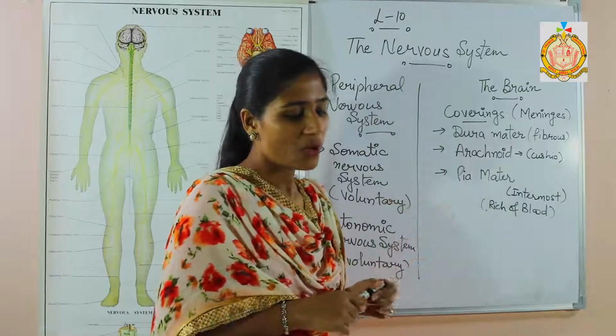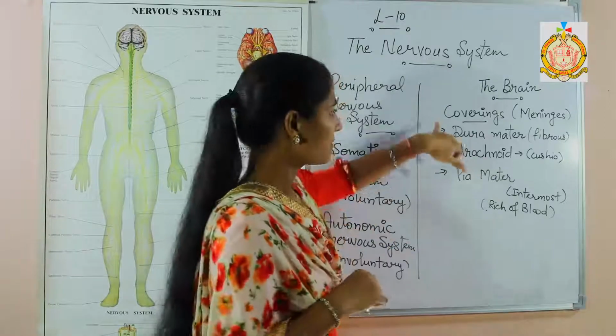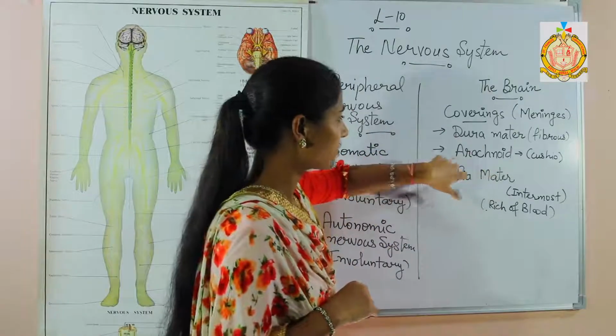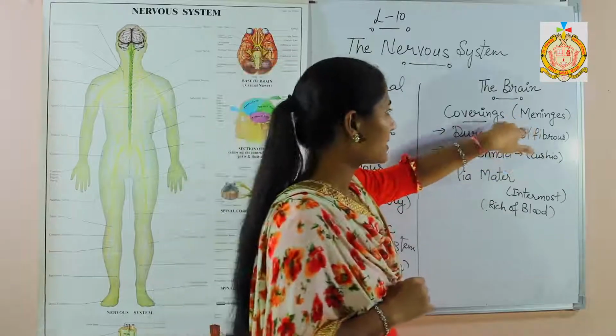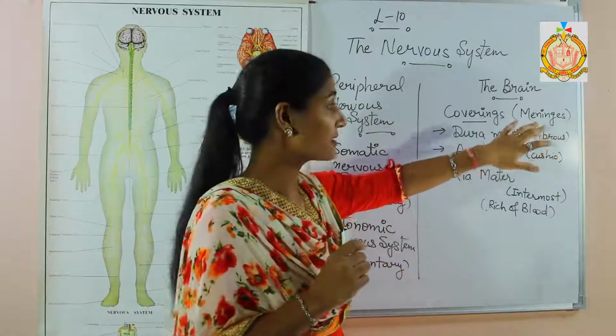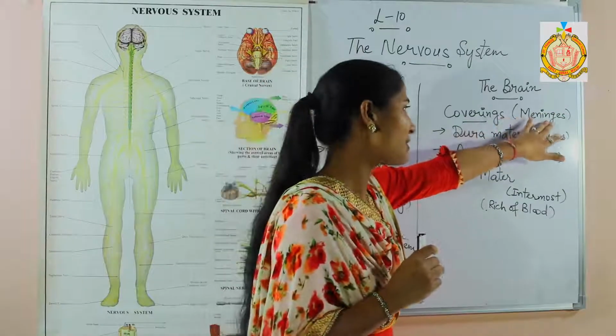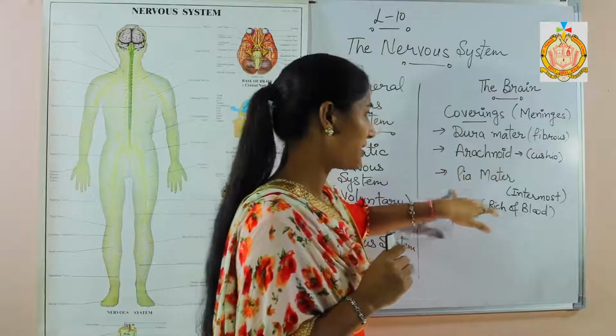The brain has three outer coverings: first is dura mater, second one is arachnoid, and the third one is pia mater. These coverings are known as the meninges. So the brain consists of three outer coverings known as the meninges, and these three outer coverings are dura mater, arachnoid, and pia mater.